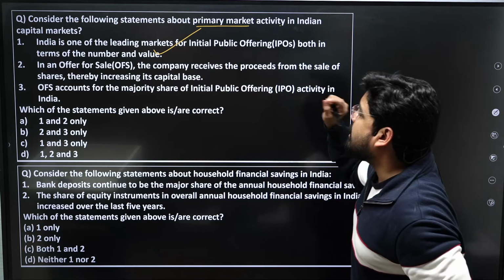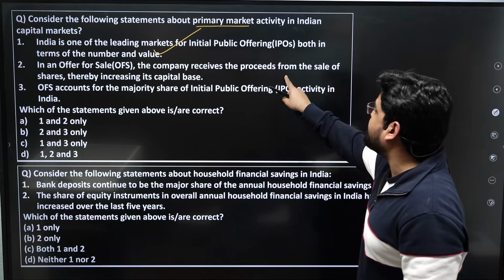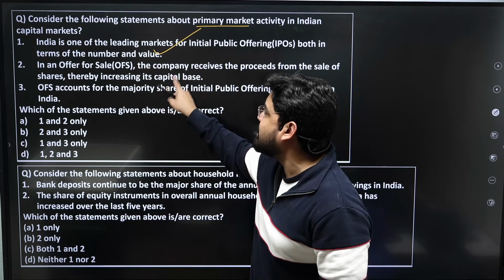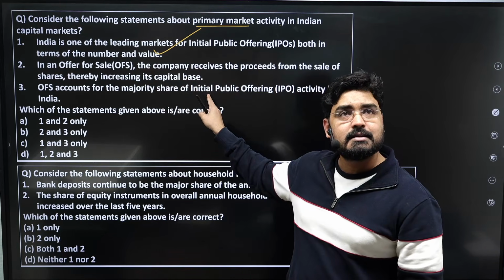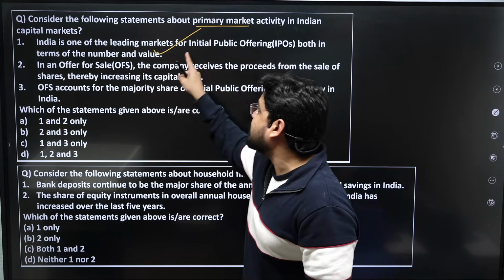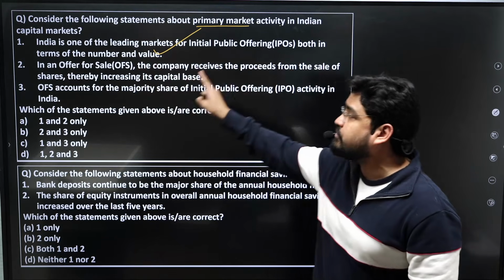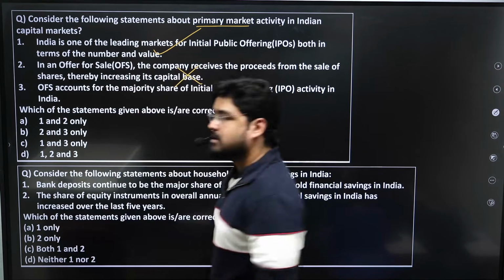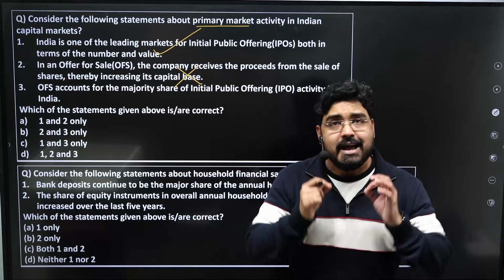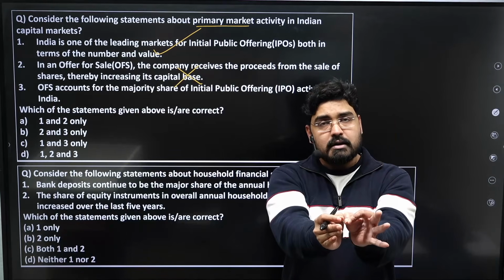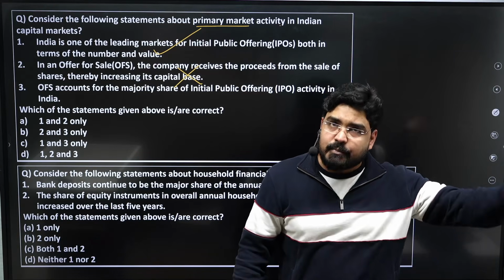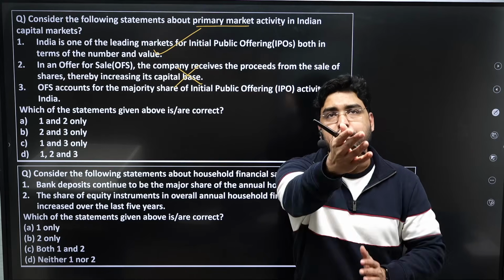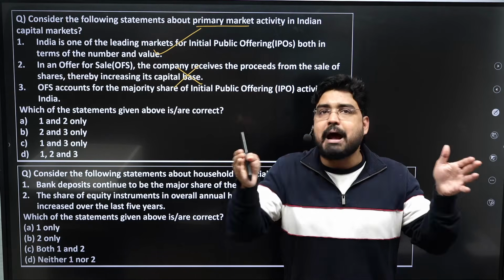Second, in an offer for sale, the company receives the proceeds from the sale of shares, thereby increasing its capital base. Read it again. In an offer for sale, the company receives the proceeds from the sale of shares, but this is not going to increase the capital base, because in an offer for sale, the existing shares are sold. The promoters may exit from the company by selling the shares to the public. So it is not going to expand the capital size.